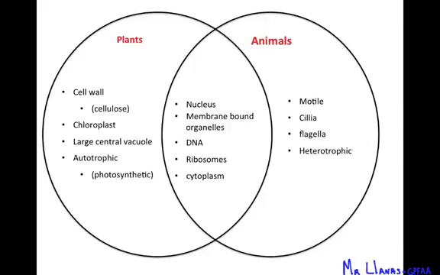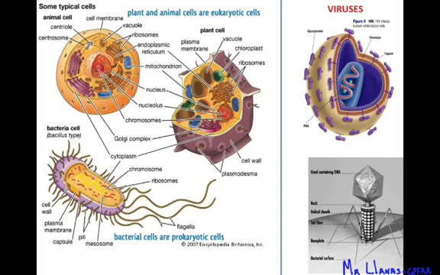Okay. They also have cytoplasm, which is what keeps all the organelles in place, and that's the space between the nucleus and the cell membrane. Okay. You should have this picture in your notebook and just use it to go over it and identify the parts. Make sure that you can differentiate between the plant cell and the animal cell.